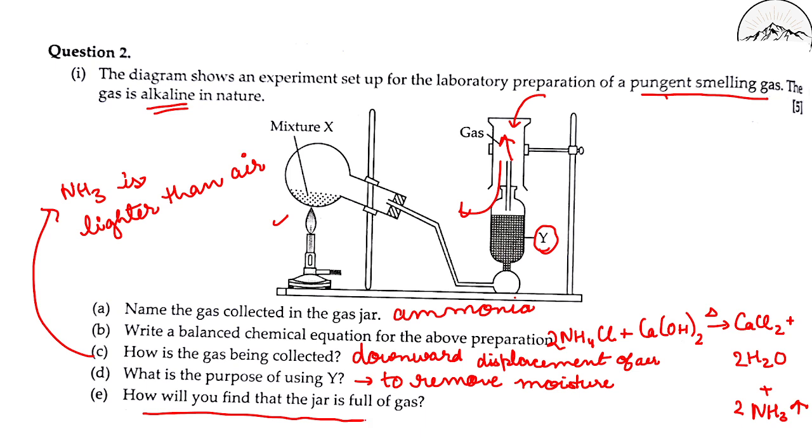Will you find that the jar is full of gas? A glass rod dipped in hydrochloric acid is brought near the mouth of the gas jar. If the rod produces dense white fumes, this indicates that the glass jar is full of ammonia gas. So you have to write here: glass rod dipped in hydrochloric acid.